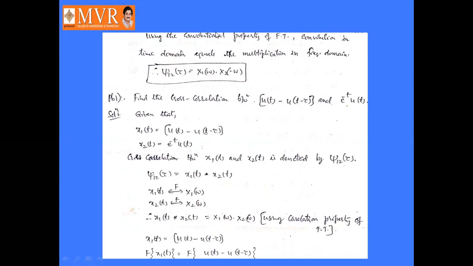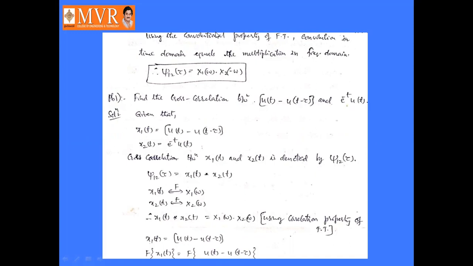Now we will see a small problem using the cross correlation. Find the cross correlation between u of t minus u of t minus tau and e power minus t into u of t.